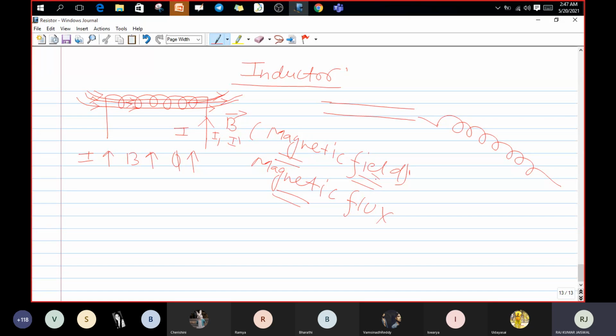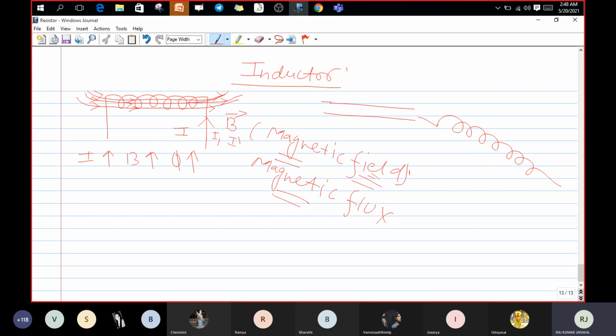They have the magnetic field. If a magnetic field is there, then according to Faraday's law, they will generate an EMF.